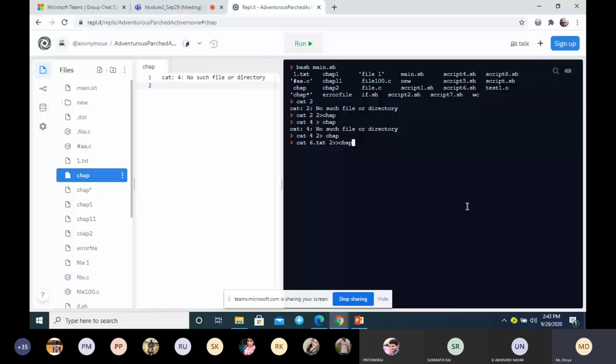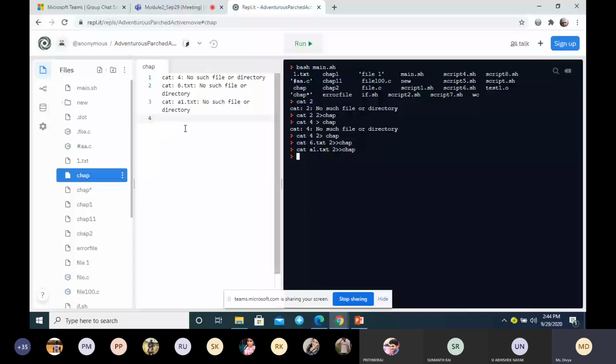Whatever new error you get, 6.txt no such file or directory, is appended. Similarly, if a1.txt is not there, it will append that error message to the same file: a1.txt, no such file or directory.